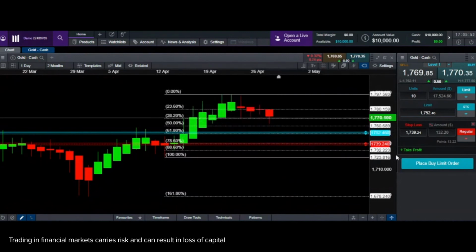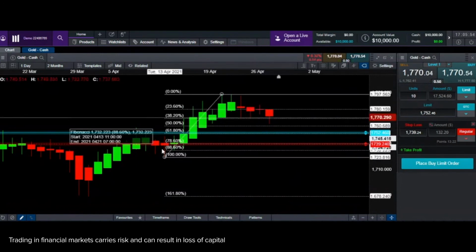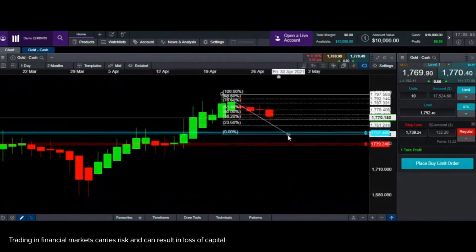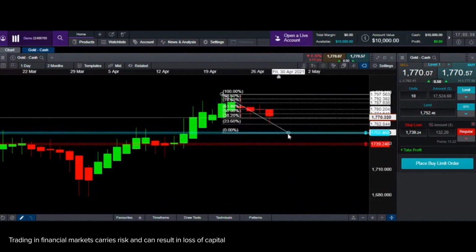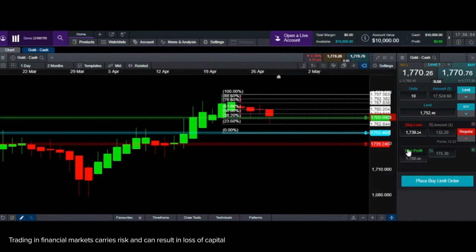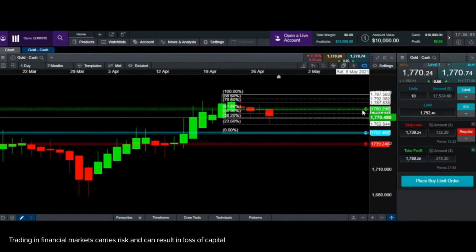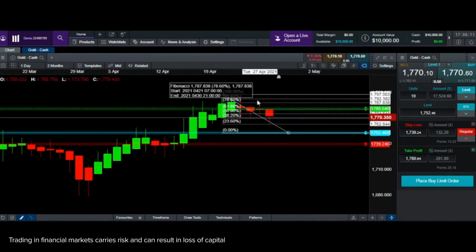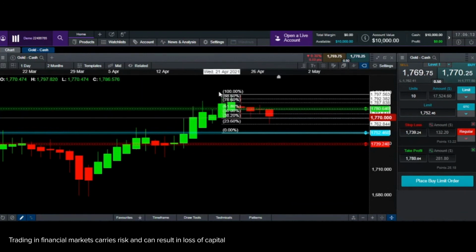Okay, I will show you a hack. You don't have to measure it by changing the measurement from top to bottom and then finding 61.8, which is roughly here. In this case, I'll just put it so it's easier for you to see how I keep my take profit. Okay, so I keep my take profit on 61.8 of this drop. Now I'm measuring the drop in Fibonacci. Now let me go back to the main,